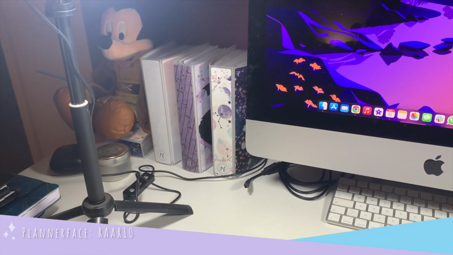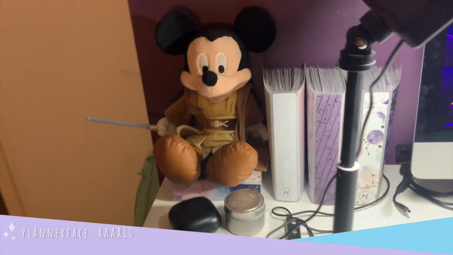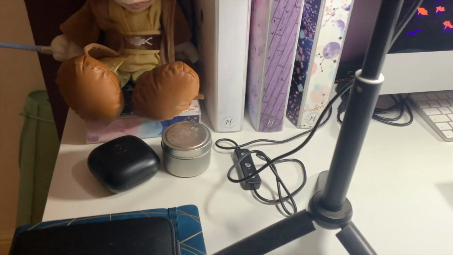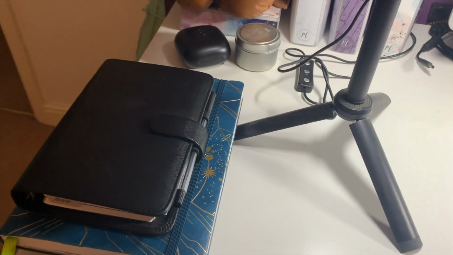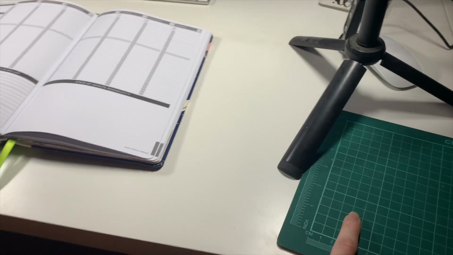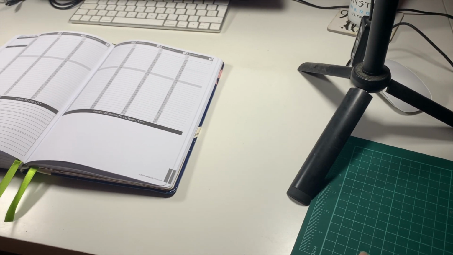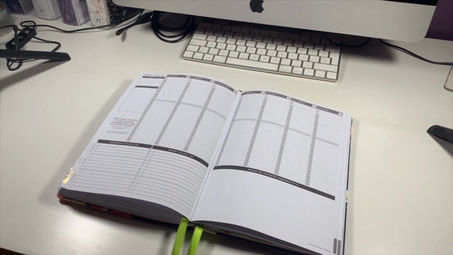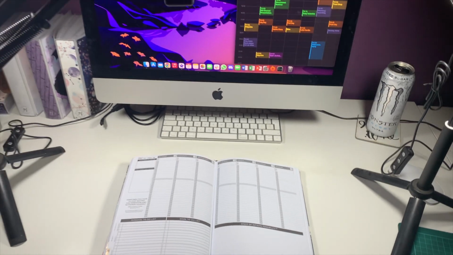And then I have all of my planner face albums stored out on my desk, with Jedi Mickey making an appearance as well. He's usually sat on top of them though because Reggie tries to eat him. We then have my 2023 planner and my work planner. And then I also have my cutting mat on the right hand side for trimming stickers off camera so that I don't have to move stuff around while I'm filming. But yeah, that is basically my desk.